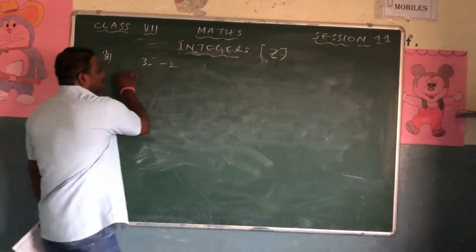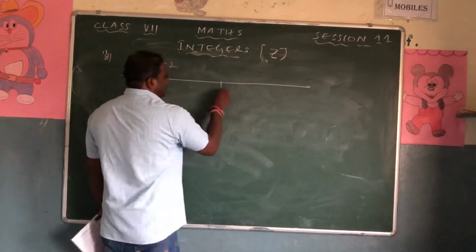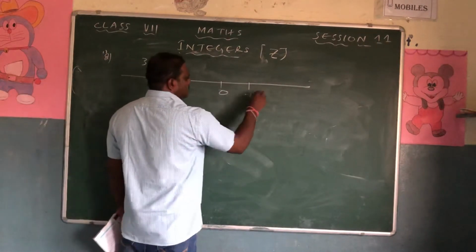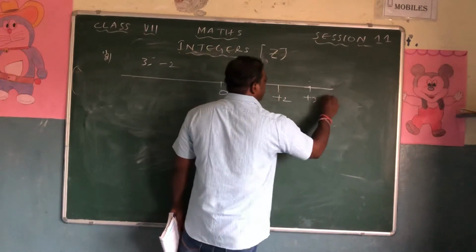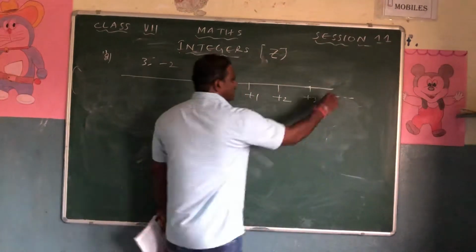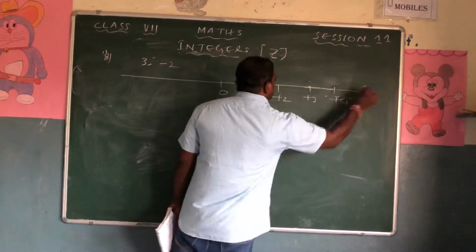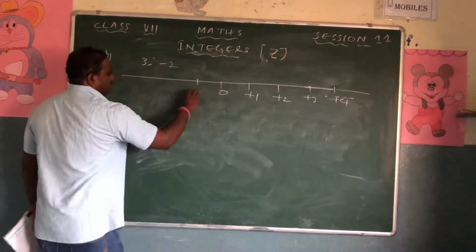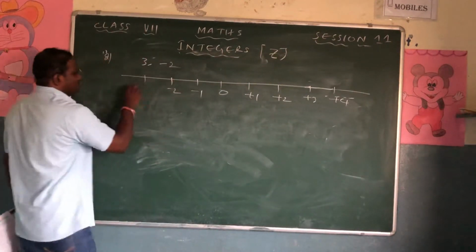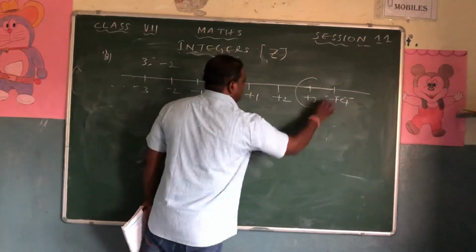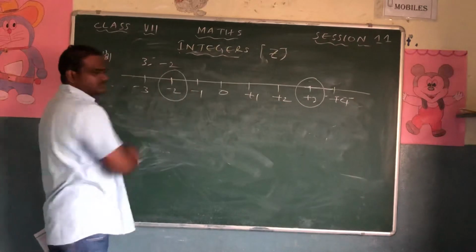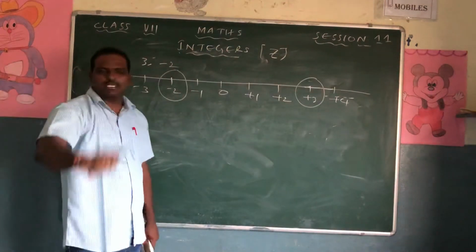So how to write? Follow the same method. Keep the 0, and this is plus 1, this is plus 2, and this is plus 3, and so on. Continue. What will be the next one? Plus 4. And towards this side, minus 1, minus 2, minus 3 and minus 4. Now round off plus 3 and minus 2. The symbol is not given, so it is the plus symbol only.